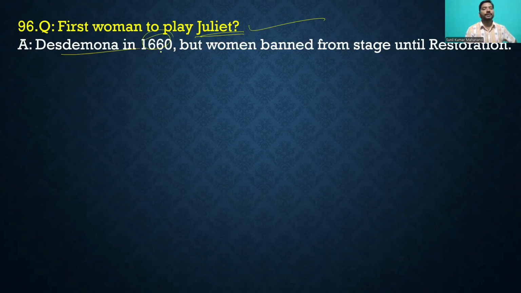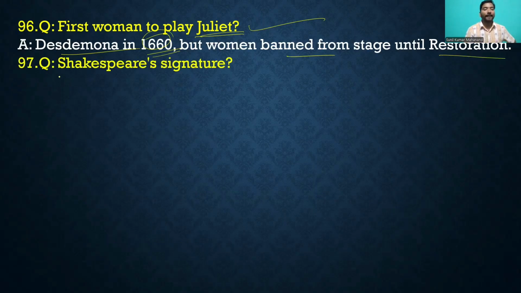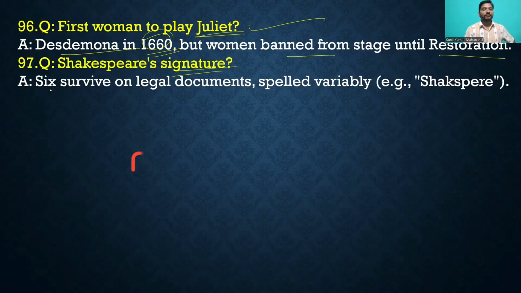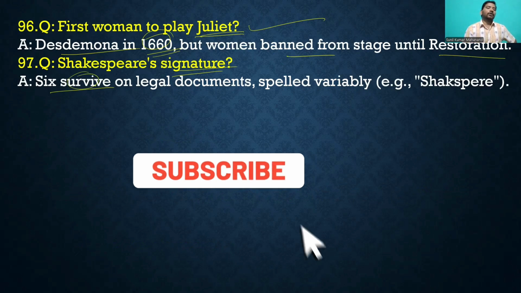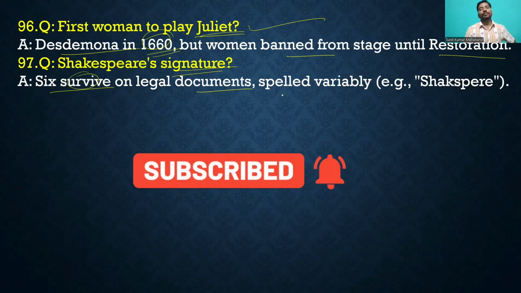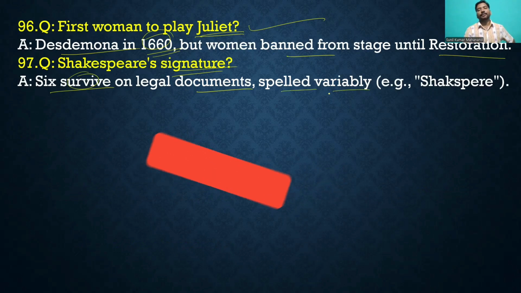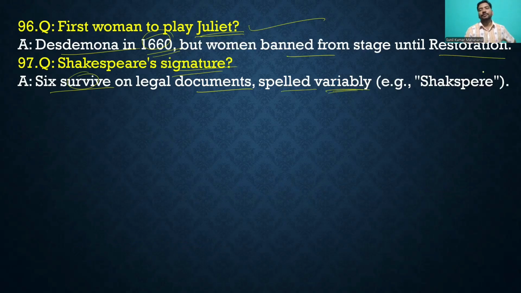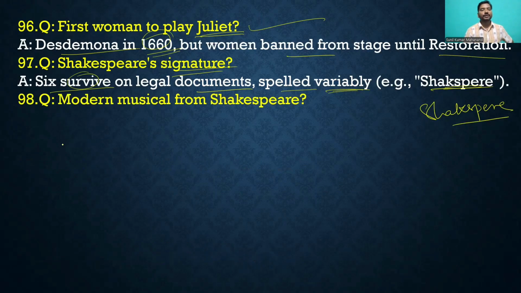Desdemona in 1660, but women were banned from the stage until the Restoration. Shakespeare's signature: six survive in legal documents and are spelled variably, right? You can see.